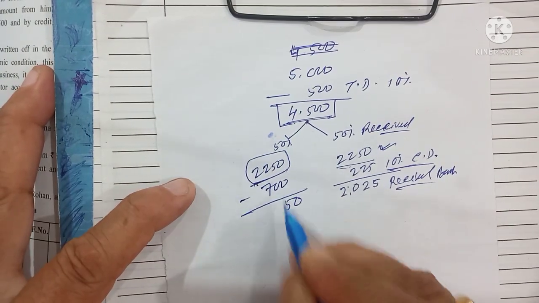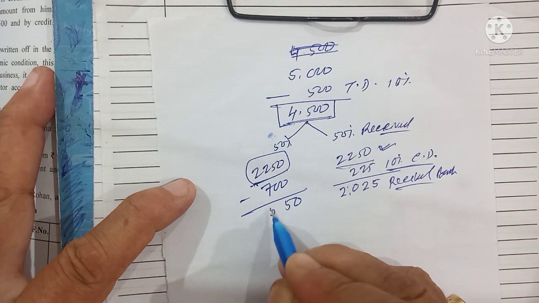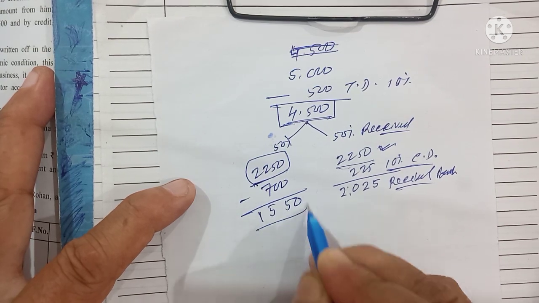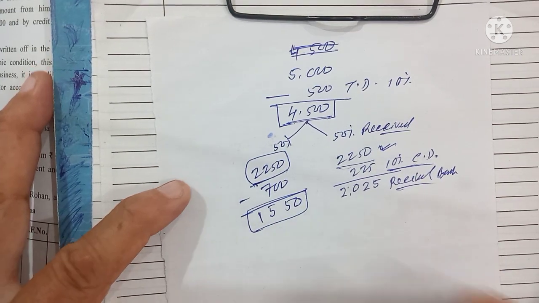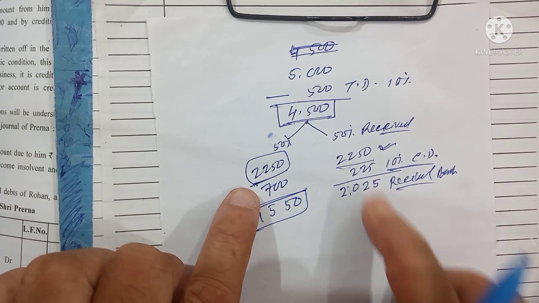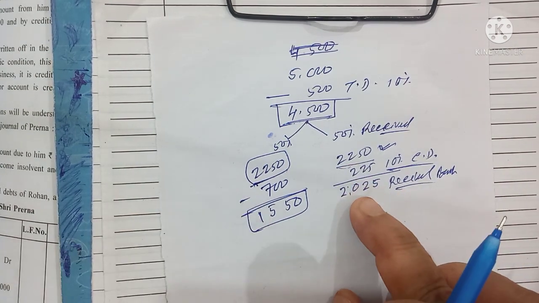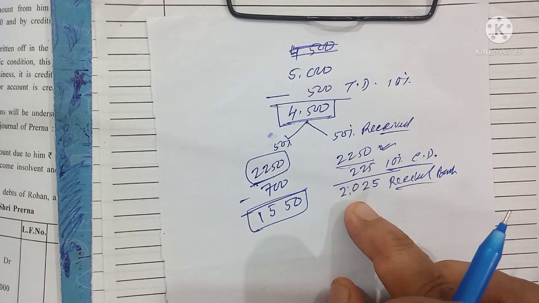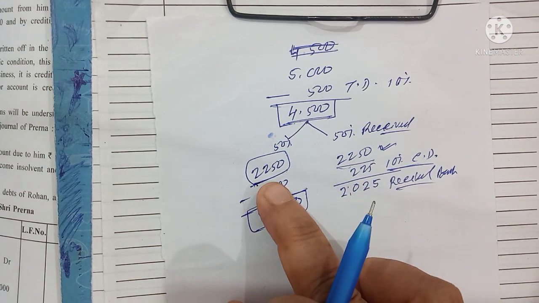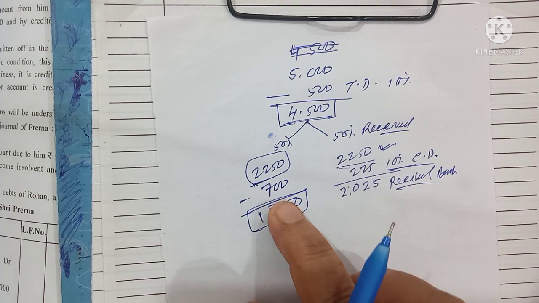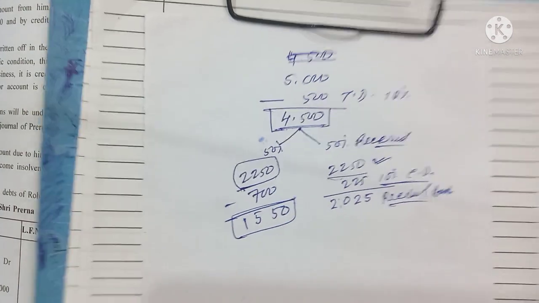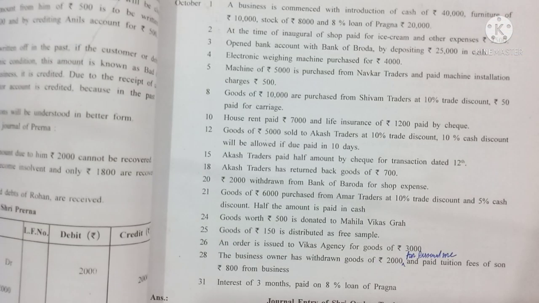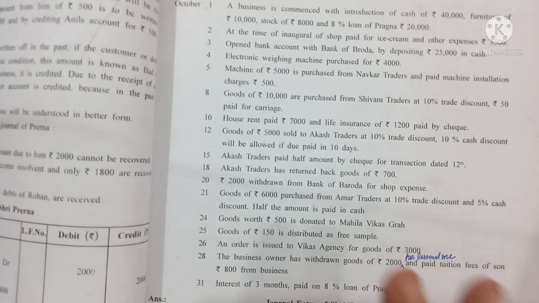So 1,550 we have to receive from Akash Traders, because out of the 2,250 he already settled after getting a discount and giving the check. The remaining 2,250 का अंदर 700 रुपया गुड्स वो वापस दे रहा है, तो 1,550 the amount we should get.